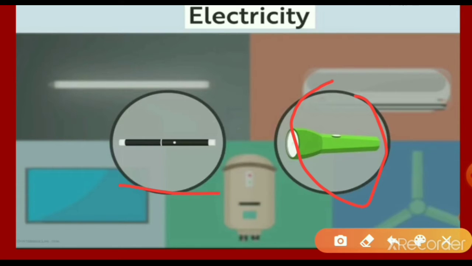Yes. Storing food materials through refrigerators, we use electricity. And getting water from wells through motor pump sets. Yes, we use electricity. Without electricity the motor is not working. And we use electricity for traveling and transportation through vehicles, electric trains, etc. Yes, in electric trains also we use electricity.